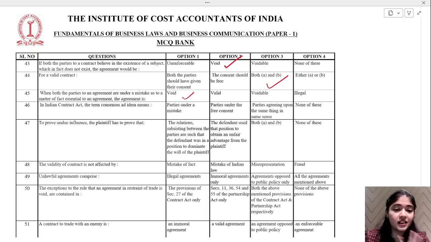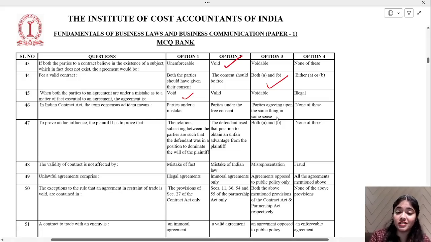Mistake, void. Others, voidable. In the Indian Contract Act, the term consensus ad idem means what? You should be aware about this. Parties agreeing upon the same thing in the same sense. Okay.